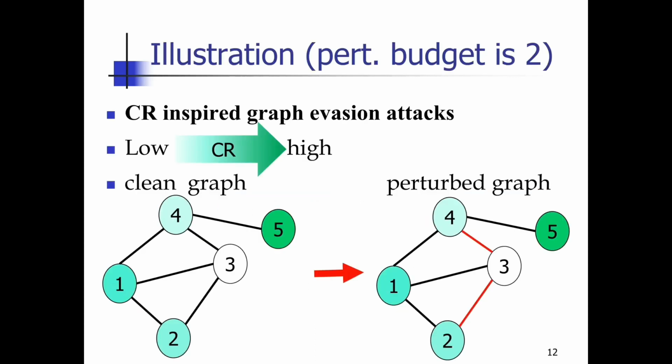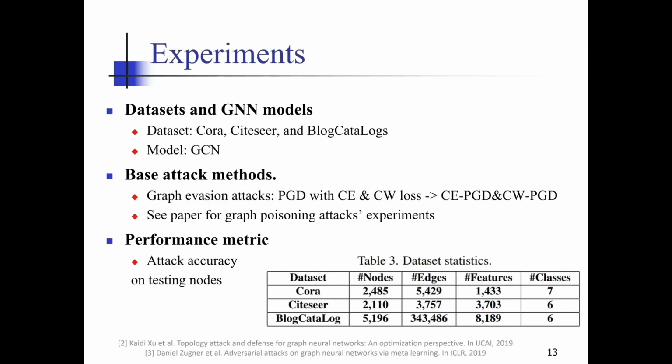We provide a motivating example in the slide where our budget is to perturb two edges. As we can see, the nodes with smallest CR will be considered to be perturbed.